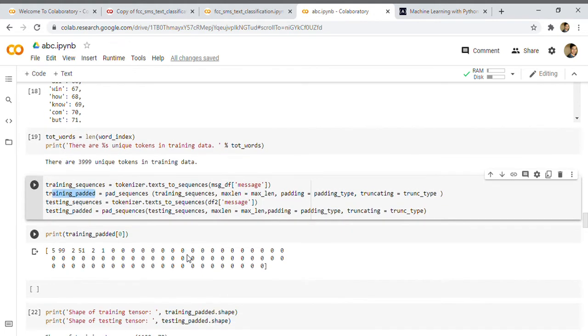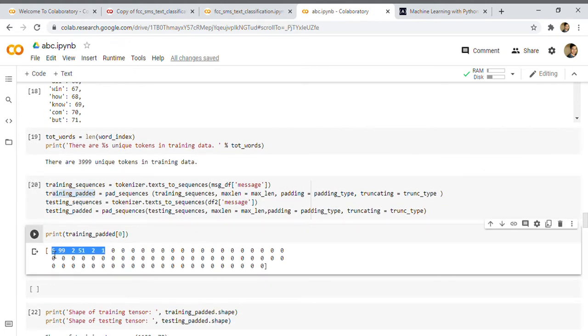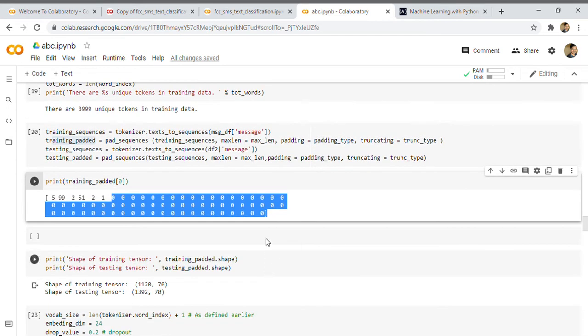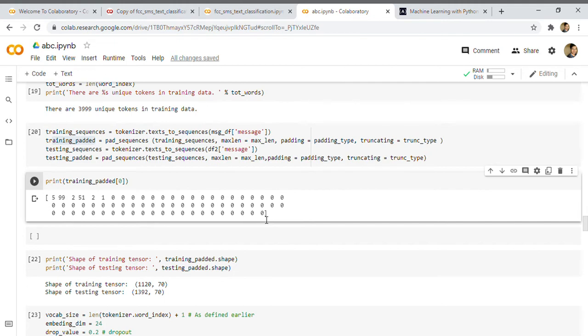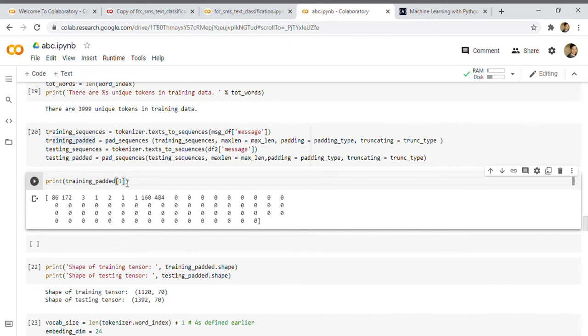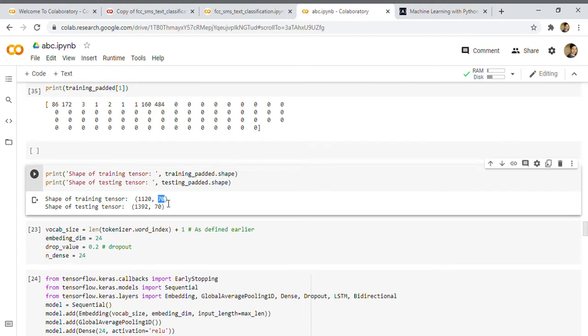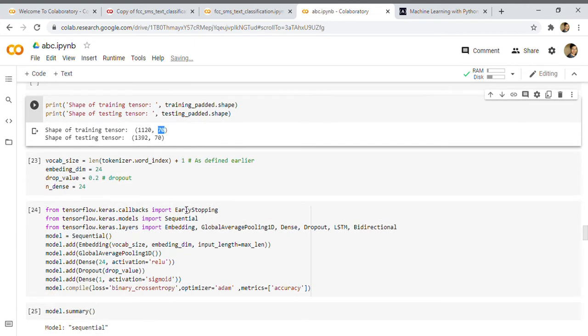After padding, if you see, this is the sentence we are getting, and after that everything is padded. The length will be 70, but you are getting my point, right? It's a length of 70, and these are the words. If you use some other sentence, you will get different words, but the length will be the same. The shape after padding is 70, because we used the maximum length of 70. So training sentences are of length 70, and testing sentences as well.